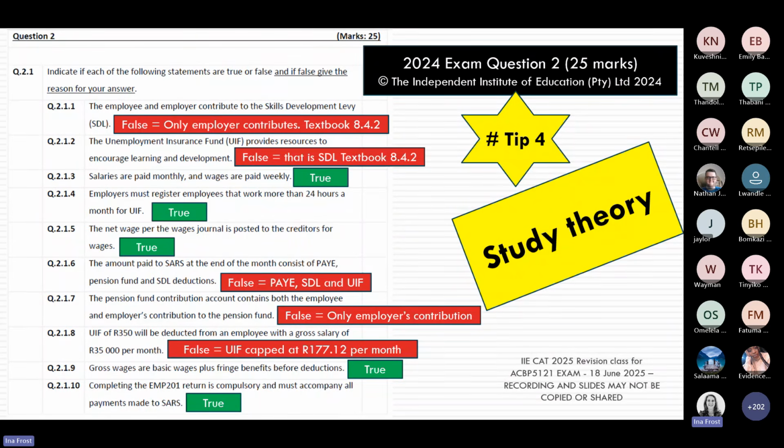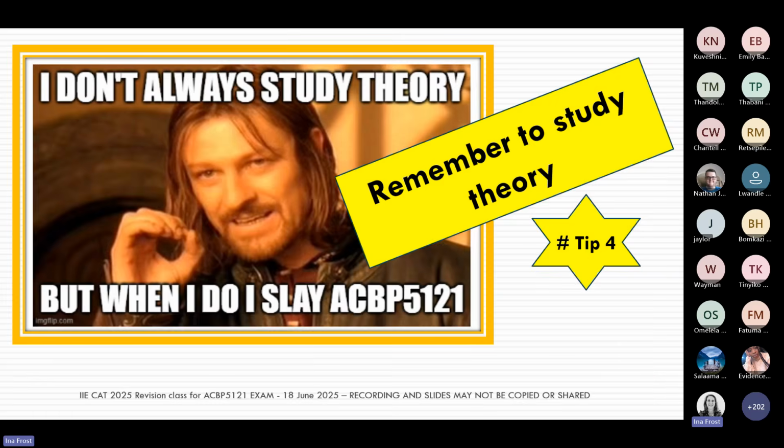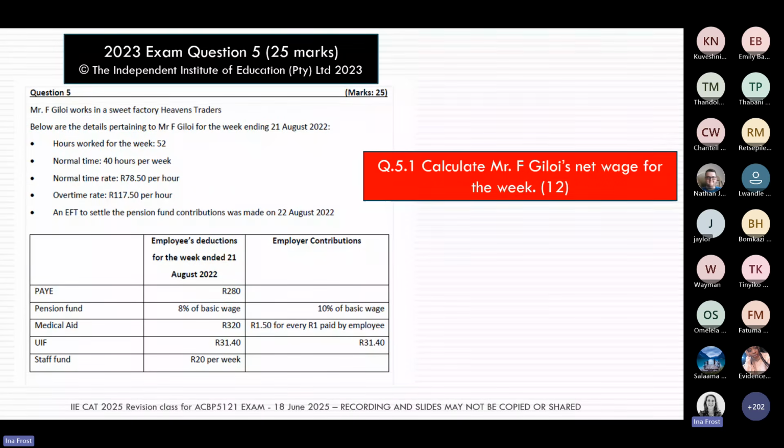So again, please make sure you're studying your theory and that you can answer a theory question on any of the learning units. Then in 2023, just to show you a range of different types of questions out of this learning unit, they asked a calculation type question.